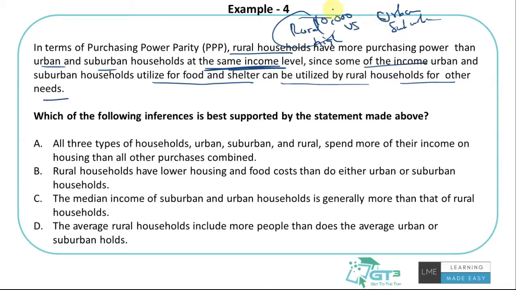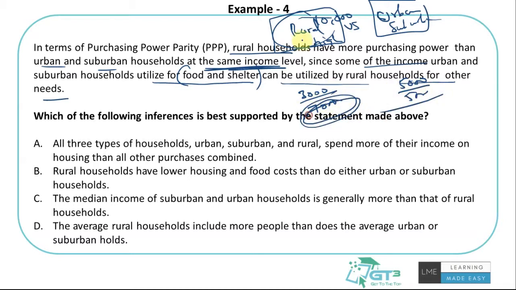That means these people have more money saved compared to these people after spending on food and shelter. Assume that out of 10,000 people spent on food and shelter, a rural household maybe will only spend 3,000 on it, whereas these people have to spend 5,000. So hence the remaining is 7,000 and 5,000. So hence the people in the rural household have more power to spend than them, because these urban and suburban households are spending more money on housing. Right? That's something that I can understand. So let's look at the inferences.